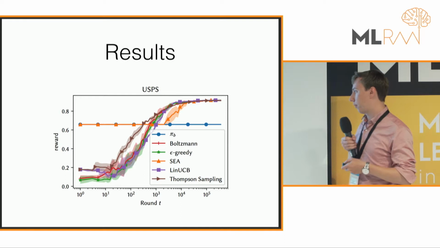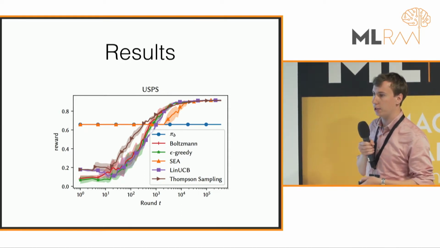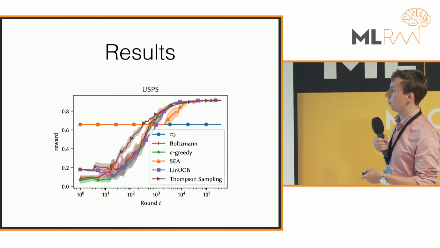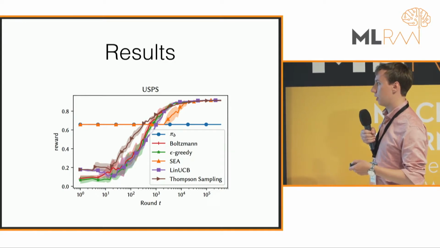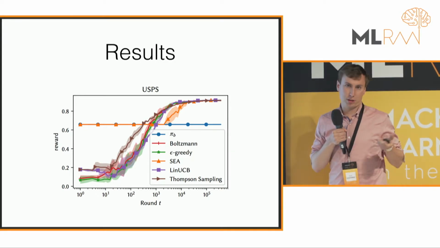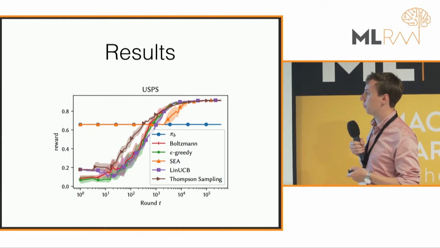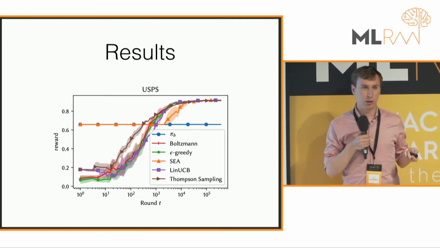Then we have several contextual bandit baselines, which all start from a random place. They have a random policy, and they start learning, and they get better and better. Our method, which we call C, starts out performing just like the baseline because it follows the baseline initially, and then as soon as it realizes we're safe enough to start actually running it, we start following the newly learned policy.